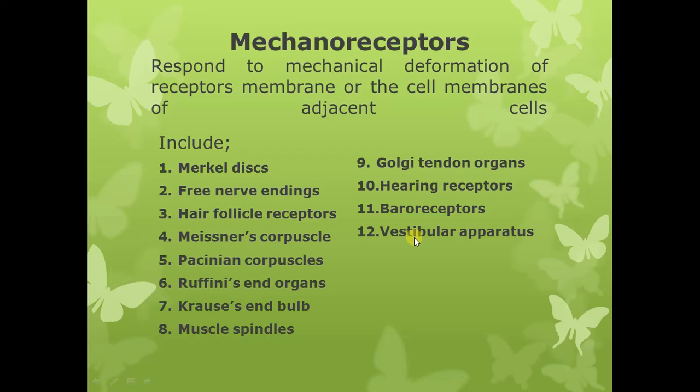So these are present both in the skin and subcutaneous tissue and deep within the body. So mechanoreceptors can be exteroceptors or interoceptors. Like baroreceptors are interoceptors, while Merkel's disc, free nerve endings, hair follicle receptors, and Meissner's corpuscles are exteroceptors. So they can be present in the skin and the subcutaneous tissue, or in the deeper tissues and in the viscera within the body.